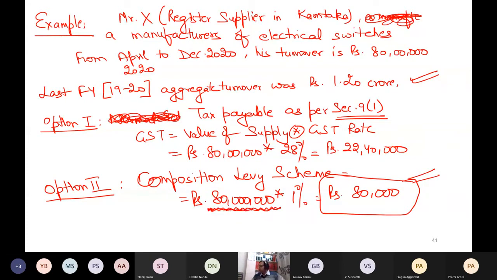Whether composition levy is applicable or not, it depends upon last year turnover. But if applicable, then tax must be payable on the basis of current turnover. I hope the point is clear. And let me proceed now.